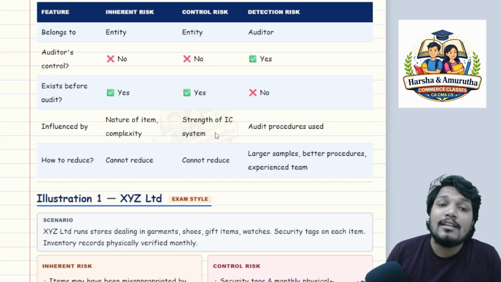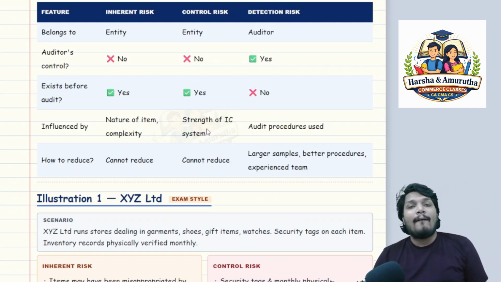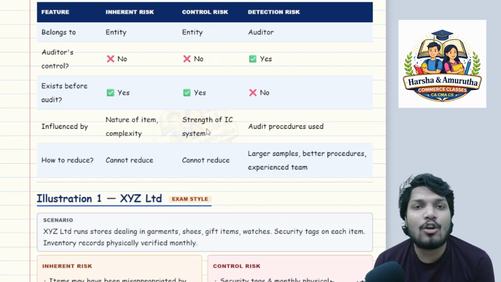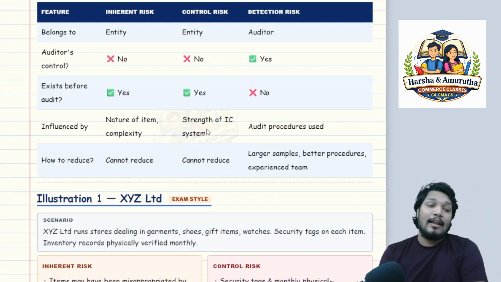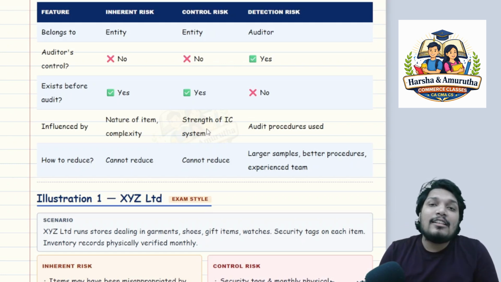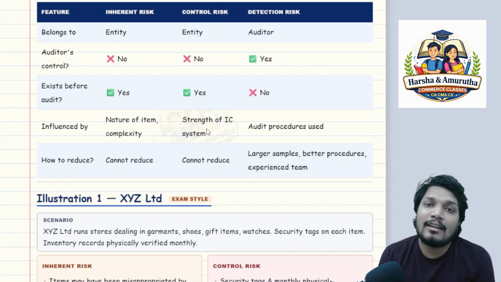And control risk is influenced by the strength of the internal control system. If the entity and its internal controls are very strong, automatically the control risk reduces to a very good level. If the internal control framework is not good, if the management does not have good internal controls, automatically your control risk rises.